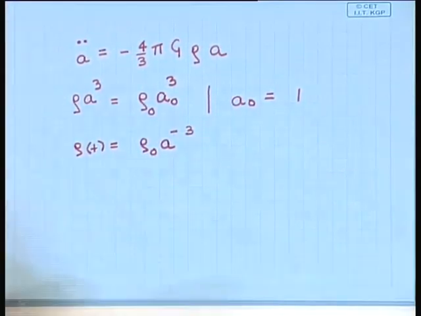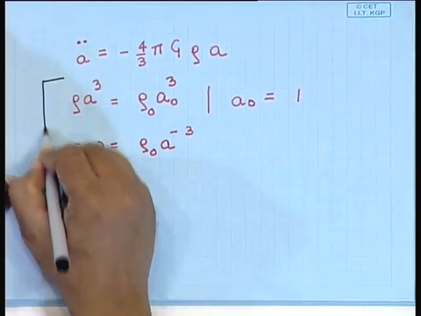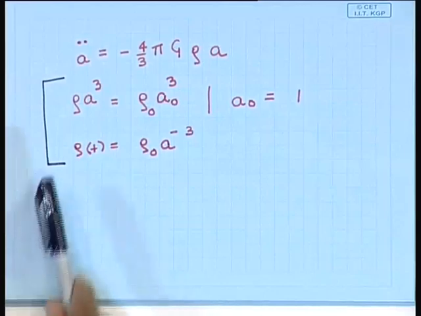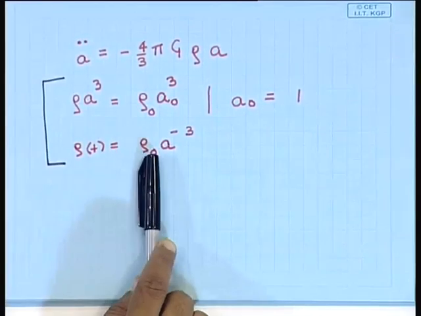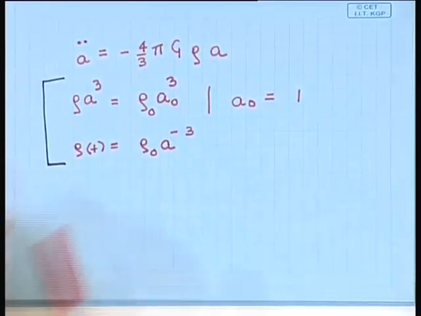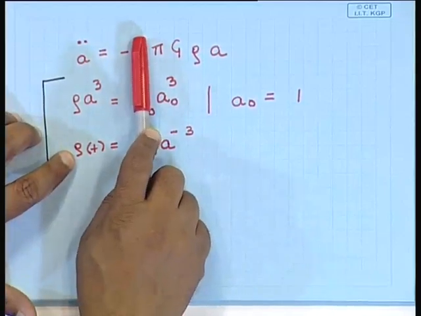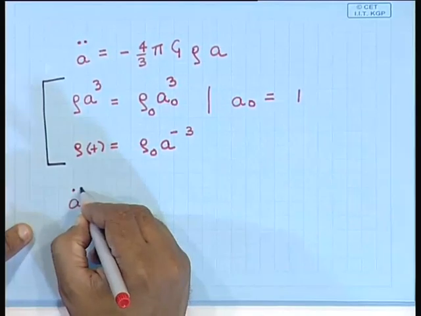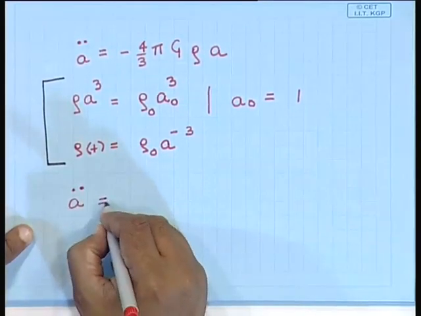So, we can write the density as a function of time as rho naught A to the power minus 3. Now we can substitute this over here and we get an equation which has only one unknown function of time, that is the scale factor.